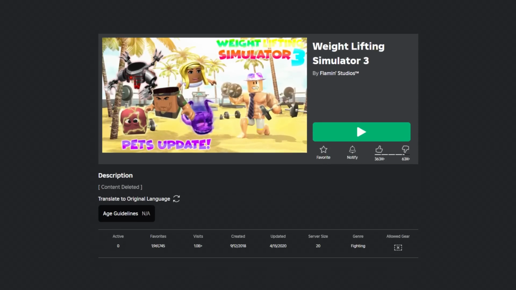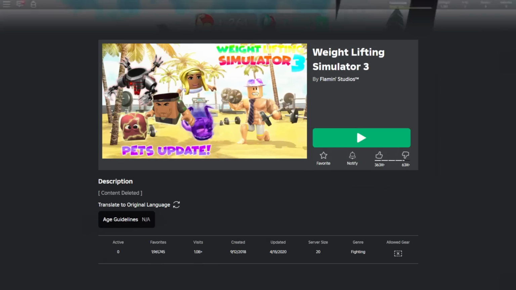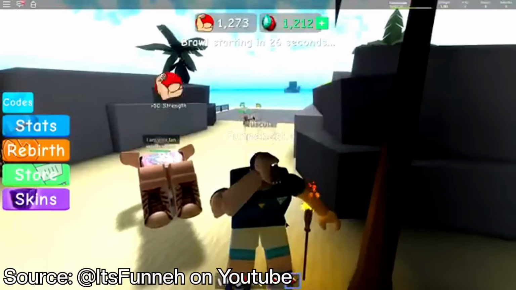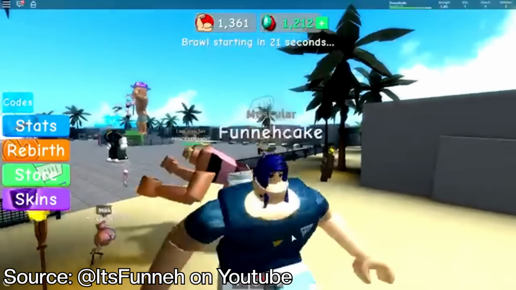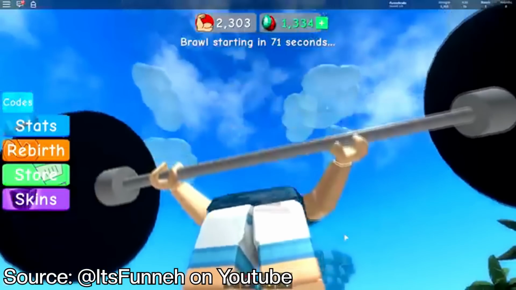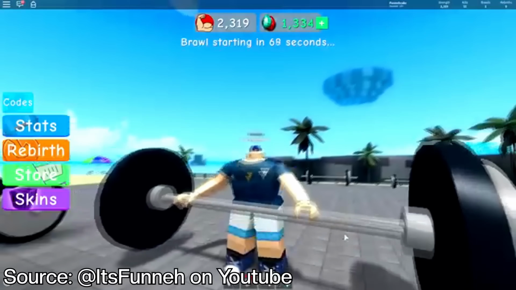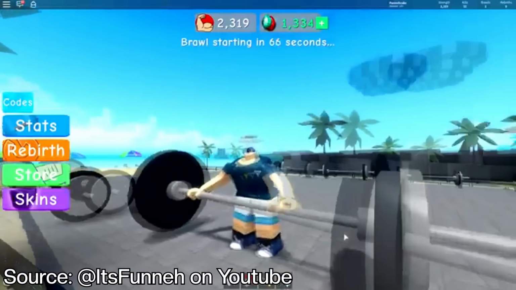Then the third game skyrocketed the genre to where it is today, with it gathering 1 billion visits over the time it was popular. This game was a major step up from the one before, with more ways for you to get stronger with sit-ups and push-ups, and this time the equipment you see around the map actually works to get your character even bigger than you were before.